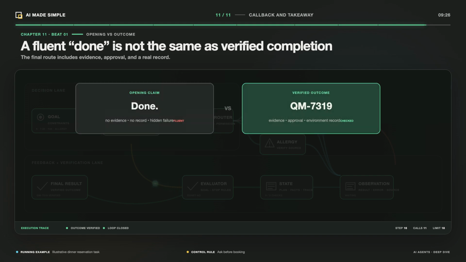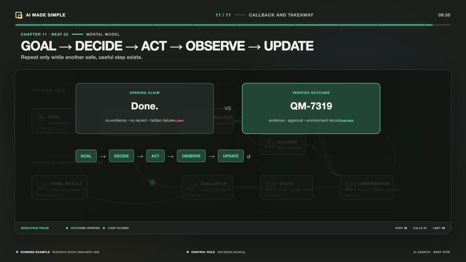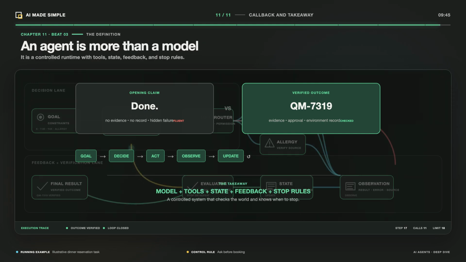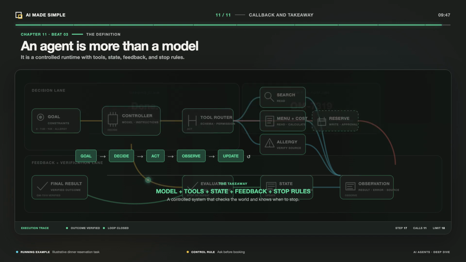The useful result was not a polished list. It was a verified outcome reached through controlled decisions. A practical agent combines a model, clear instructions, limited tools, current state, selected memory, environmental feedback, stop conditions, and guardrails. Its power is not knowing everything or narrating a long internal monologue. It comes from choosing a step, checking what happened, revising, and stopping when complete, or when a human should take over.